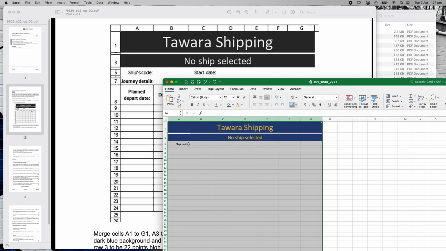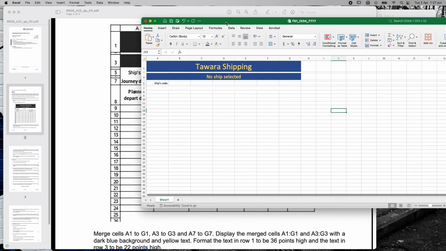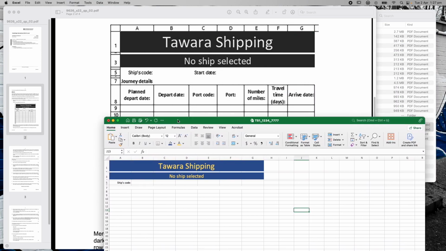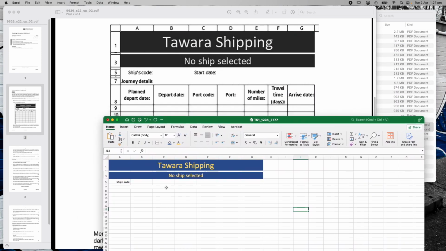The beauty of that is you can now see that that is right aligned, so I know I've done it right. All I did was expand those columns out. It didn't say I had to do that, but I can see visually that that's the way it is, same as I saw that these are half heights. So we've got ship's code. I'm just going to put this under the sheet here so I can see it. C5 has in here start date, colon, and then there's the full row all the way across which says journey details.